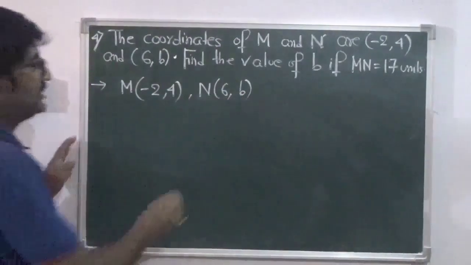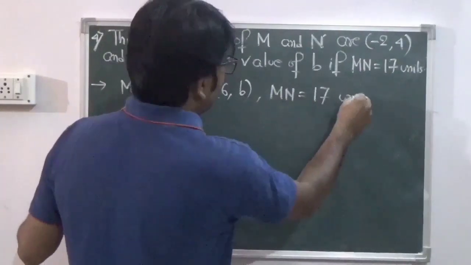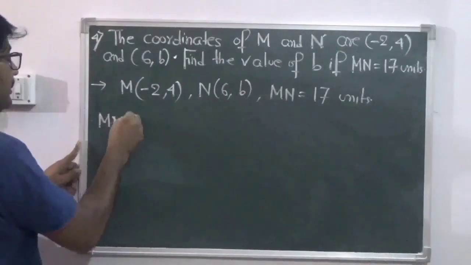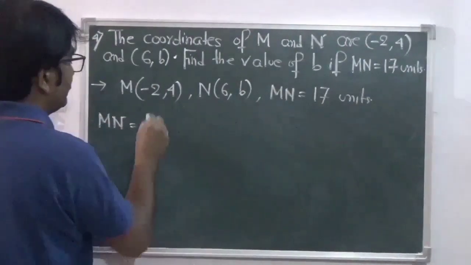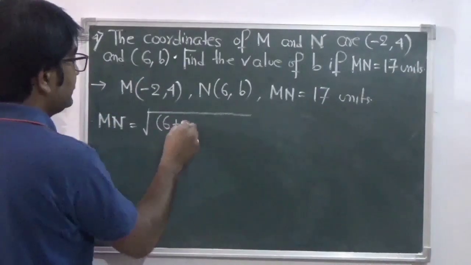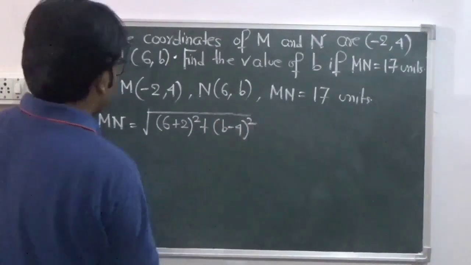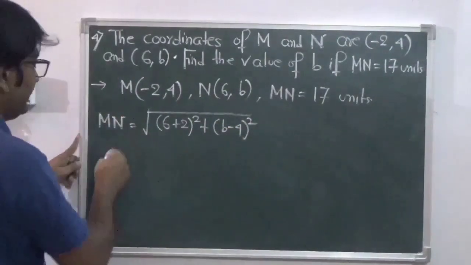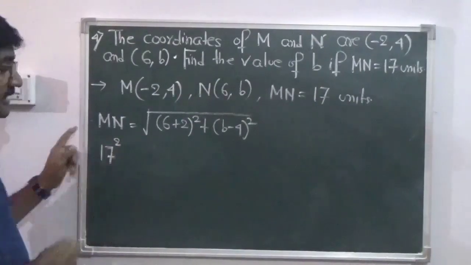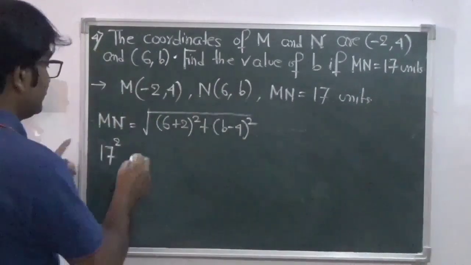The distance MN is given, equal to 17 units. So we have MN equals root over (6 plus 2) square plus (b minus 4) square. If we write MN equal to 17 and square it, this becomes 17 square. We are squaring both sides because we want to get rid of this square root symbol.